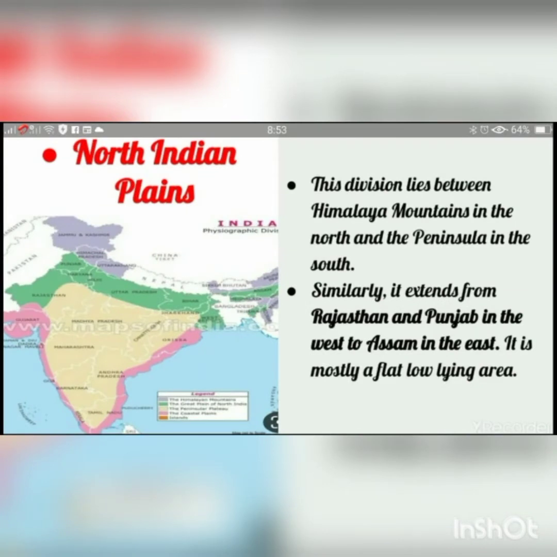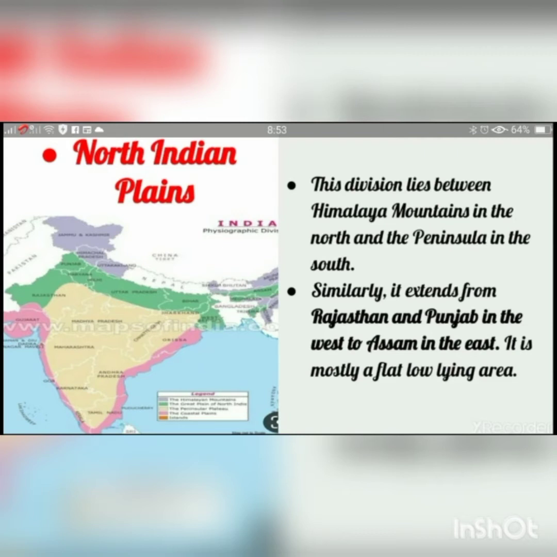Now this division lies between the mountains in the north and the peninsular in the south. So these North Indian plains, now see here in the map students, you can see the regions that are shown with the green color. That is the North Indian plains. So here we can see Rajasthan, Punjab, Haryana, Delhi, Uttar Pradesh, Bihar, in the east Meghalaya, Assam. All these are coming under the North Indian plains.